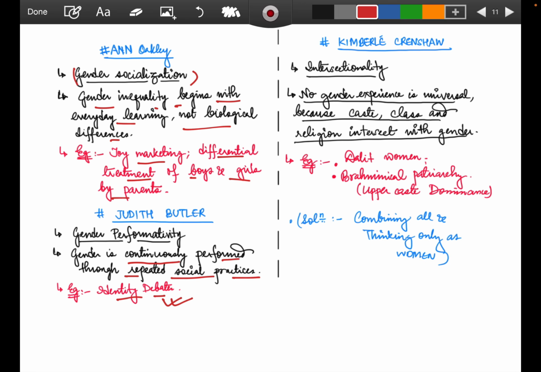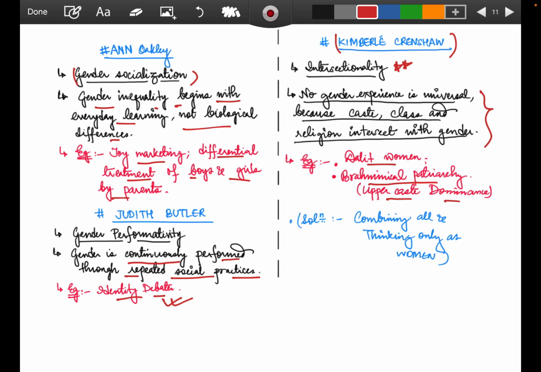And again, coming to intersectionality, a very important topic whenever we are talking about the term gender, it's by Kimberlé Crenshaw. Her view is that no gender experience is universal, because caste, class, and religion intersect with gender. Dalit women, Brahminical patriarchy. Brahminical patriarchy, how is it? Like upper caste dominance we talk of. What a lower class woman can do that an upper class woman can't do. She has been restricted in that manner.